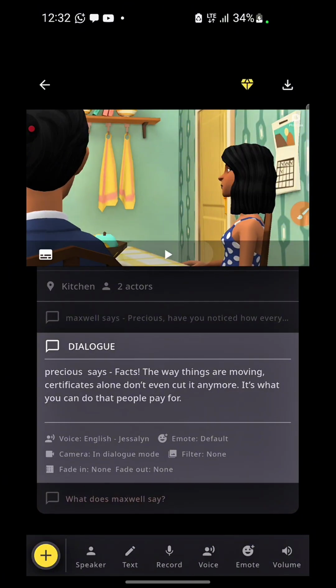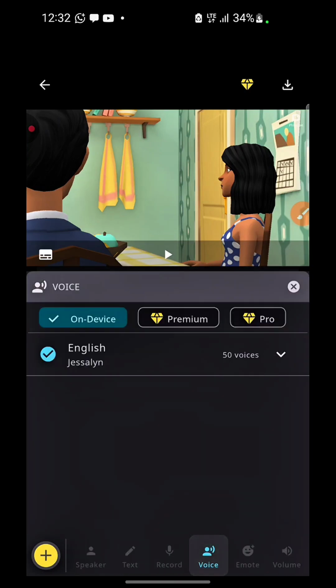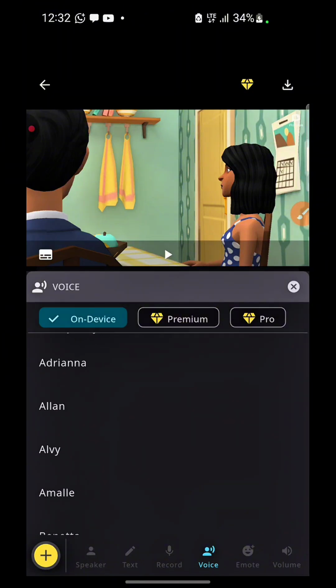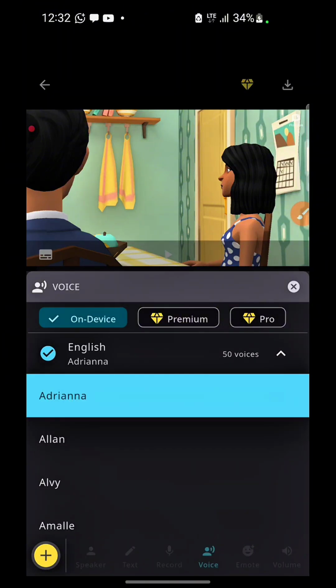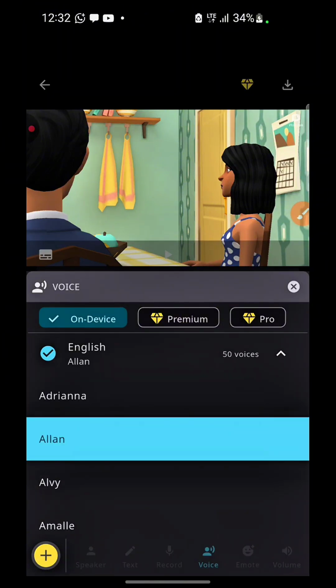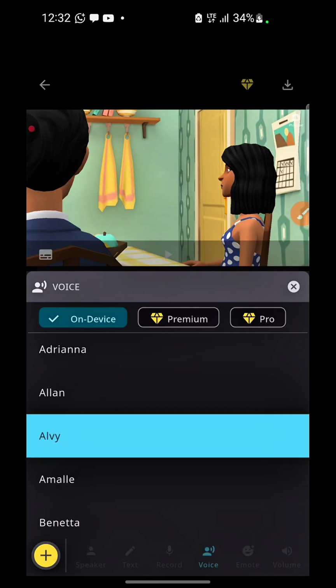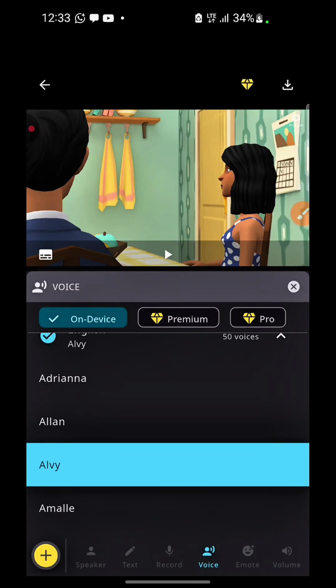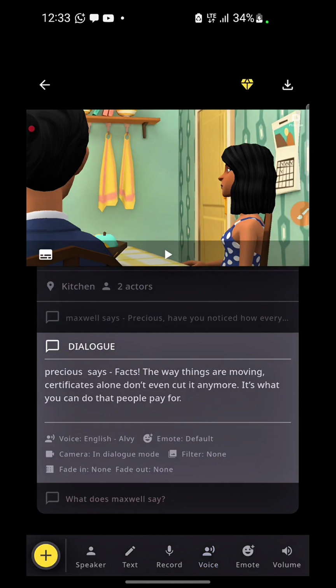So I can just go ahead and come to my voice. Make sure it's already, just come to your voice, and let's try and see, can we find a voice for that? How do I sound? So I just pick a voice for Precious, right? So let's just assume I pick this voice for Precious, and let's see.